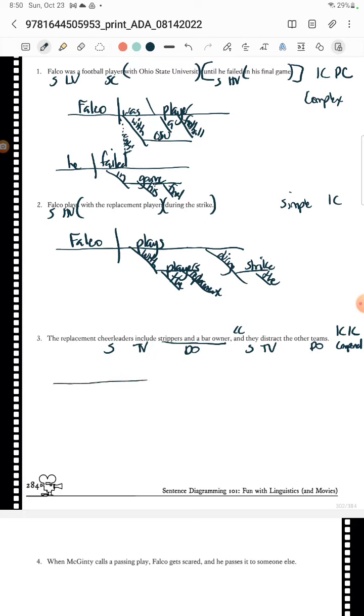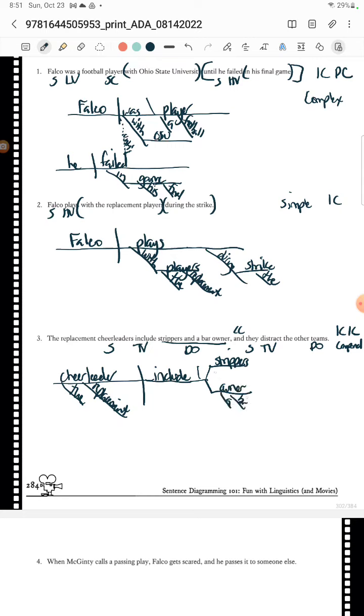All right, but we also have a compound direct object, so I'm going to give myself some room here. So I know I have the cheerleaders, I have replacement cheerleaders. The cheerleaders were replacements too. They include what? They include strippers, and they include an owner.